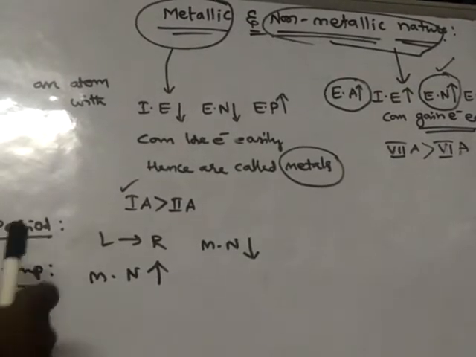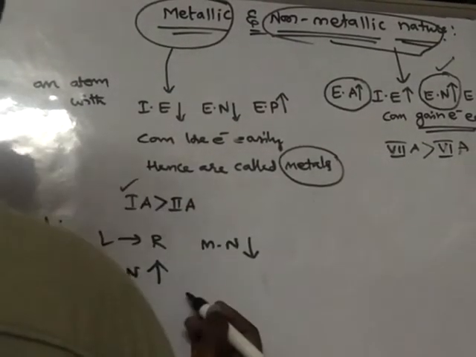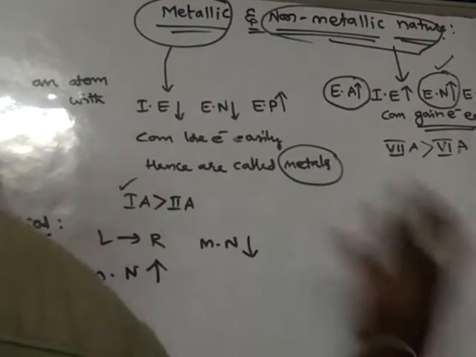And one more thing: along the period from left to right, what happens? Opposite to metallic nature is non-metallic nature.